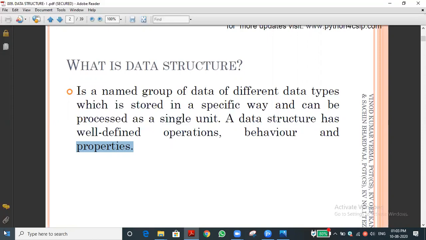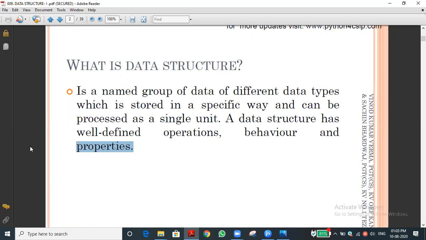Data may be a data type. For example, 533, if I give that data, that may be an integer. If I give 533.5, what is the data type? Floating data type, isn't it? Likewise, each data falls under any one data type. Have you understood what a data type is? A data structure deals with the operations, behavior, and properties of the data.